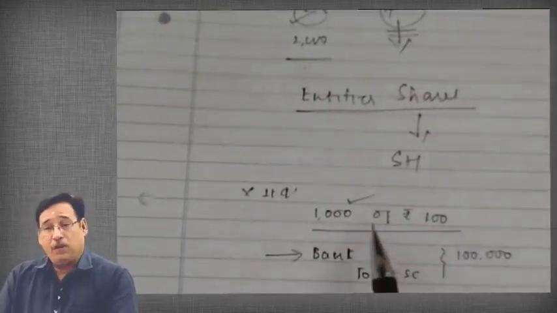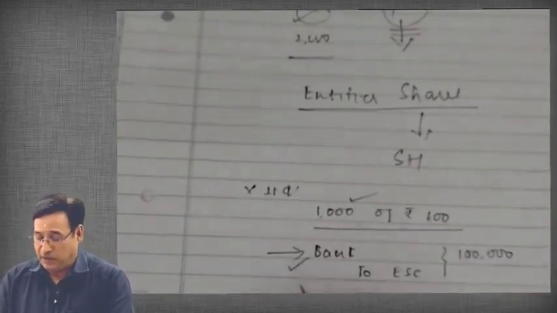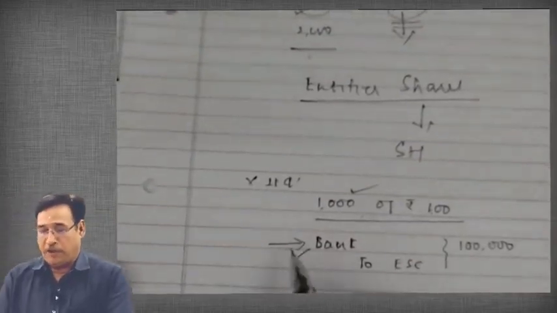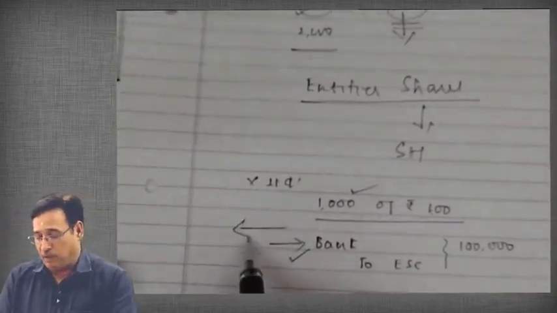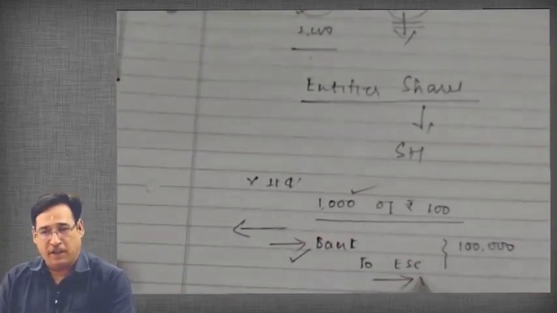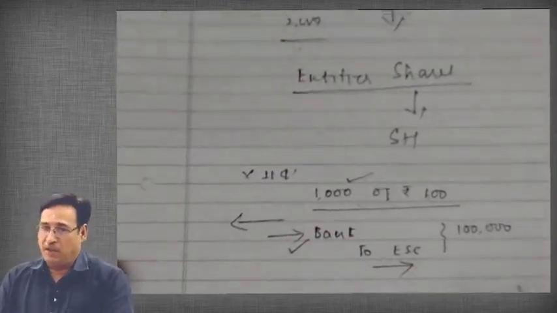If a company will issue 1000 shares of 100 each in the market, then quite obviously the entry could be only this one: bank account debit to equity share capital, which means the cash balance of the entity will increase, and at the same time equity share capital is getting credited. It means the equity share capital too will increase, isn't it?